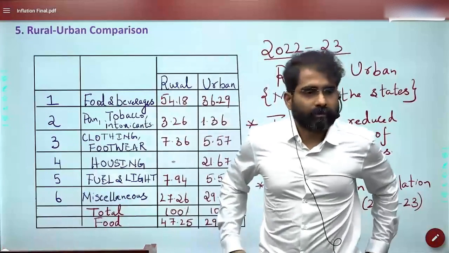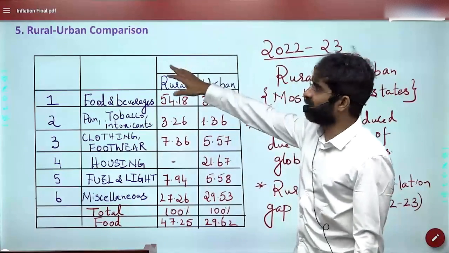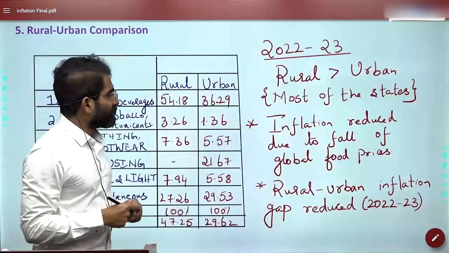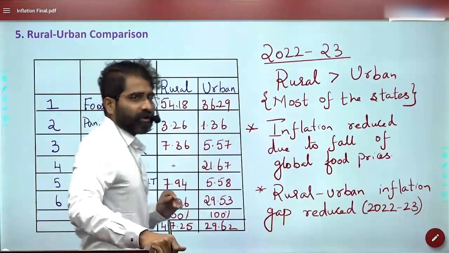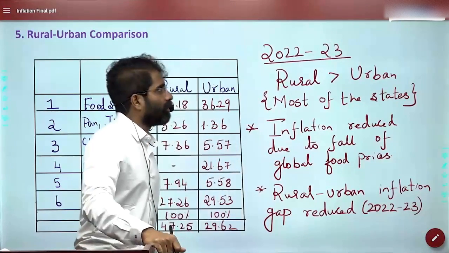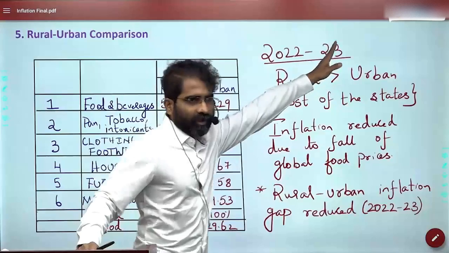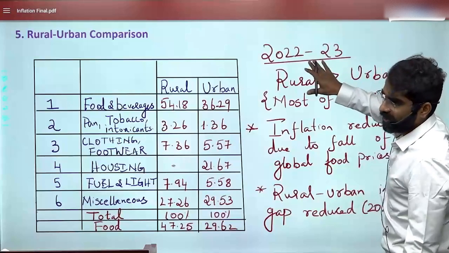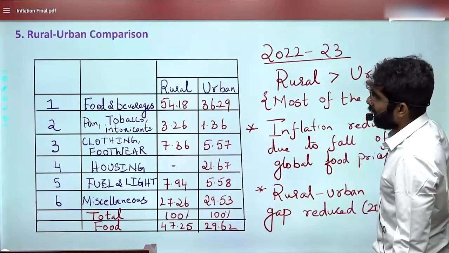Okay. Done till there? Okay, so now the economic survey makes a comparison between rural and urban. Now, the understanding is, basically, during the COVID period, urban inflation was more than rural inflation. But during 2022-23, the data that is available shows that rural inflation in most of the states is greater than urban inflation.